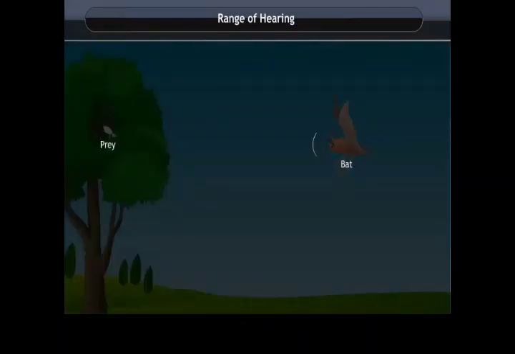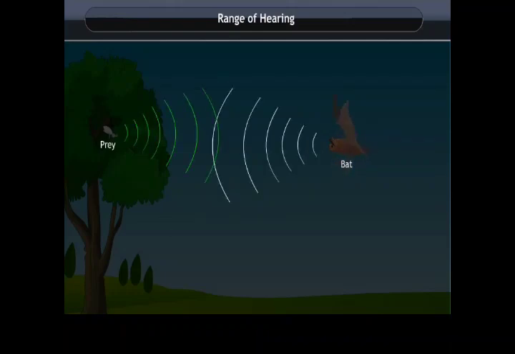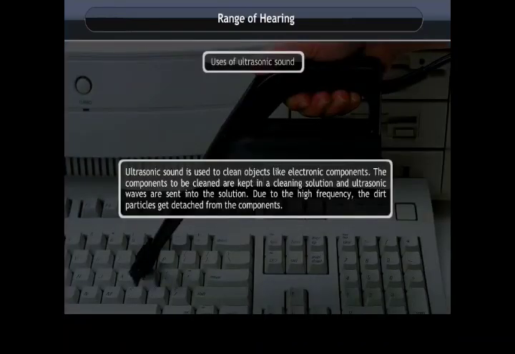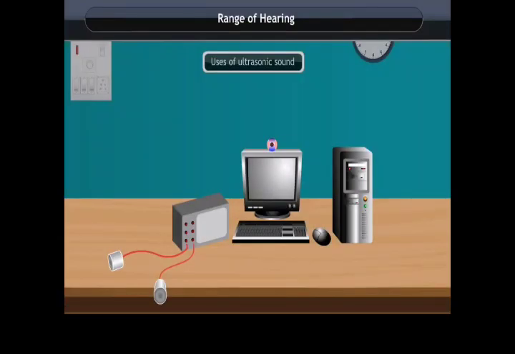Bats use reflection of ultrasonic sound waves to detect an obstacle or their prey. Ultrasonic sound is used to clean objects like electronic components. The components to be cleaned are kept in a cleaning solution and ultrasonic waves are sent into the solution. Due to the high frequency, the dirt particles get detached from the components. Ultrasonic sound is used to detect cracks in metal blocks.